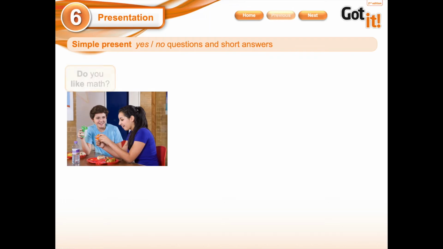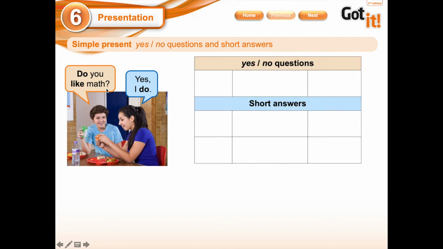As you can see here, we have a photograph and two dialogues. We have a question. I can recognize that it is a question because I have a question mark. And Jacob, remember that he is Jacob, says, "Do you like math?" And Lucia, that is the girl, says, "Yes, I do." Today we're going to focus on these kinds of words that are involved, okay? And basically we're going to learn how to make a question in English. So let's see the box.